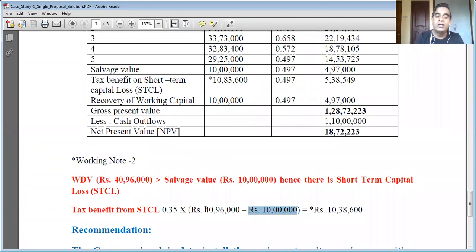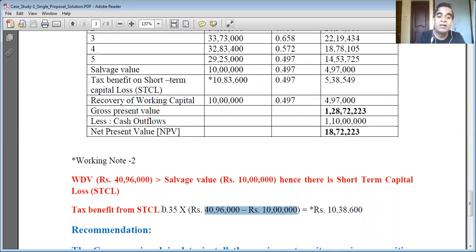In finance there is a principle saying a rupee saved is a rupee earned. I repeat, a rupee saved is a rupee earned. Since there is a short-term capital loss, the company will not be paying tax on 30,96,000 rupees.